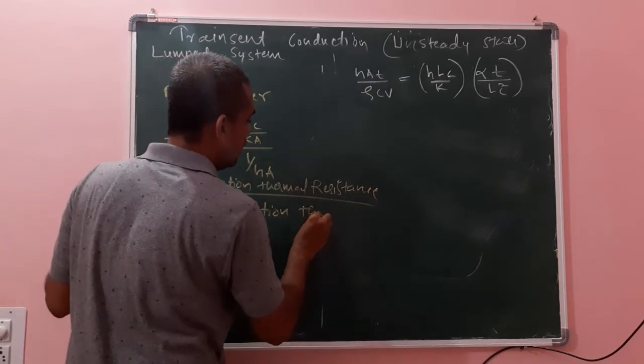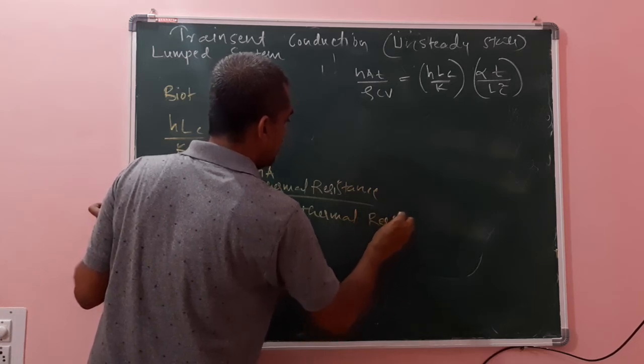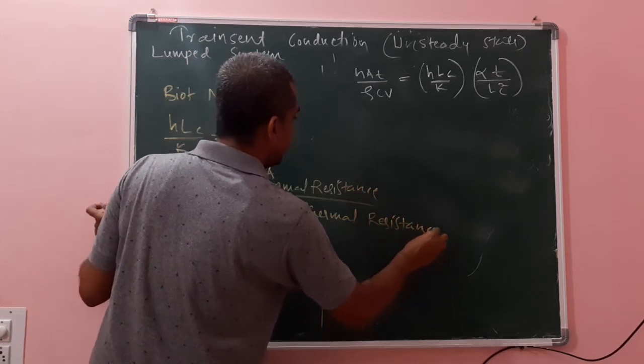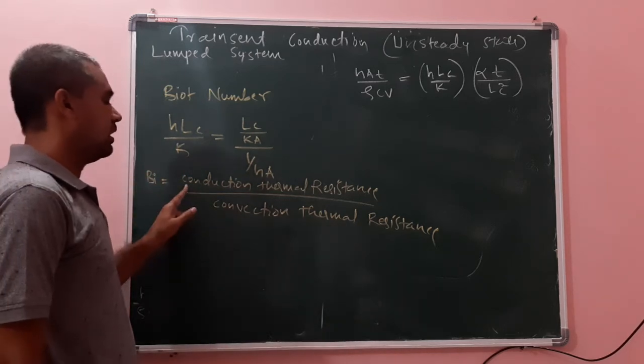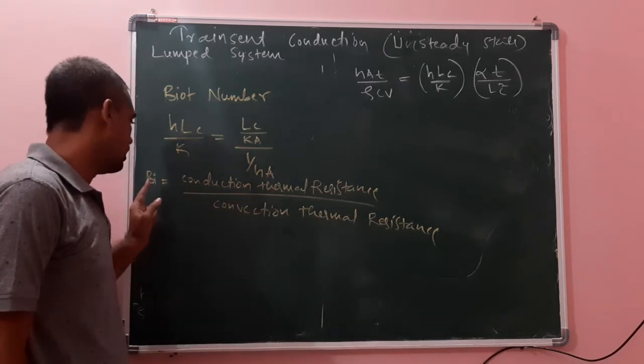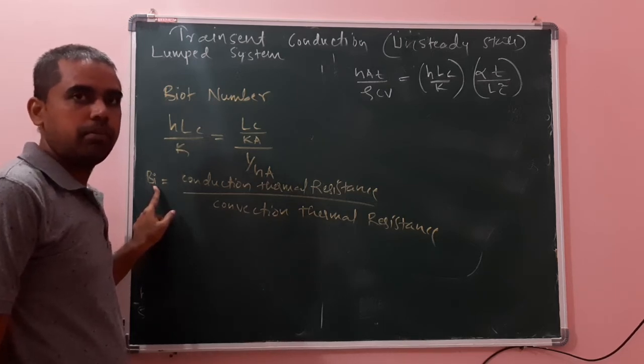If the conduction thermal resistance is higher, Biot number will be higher.